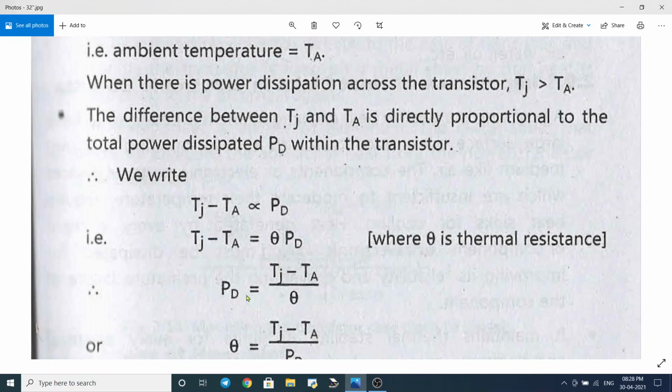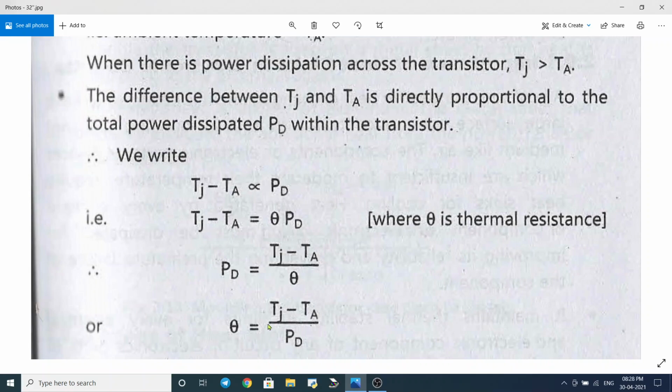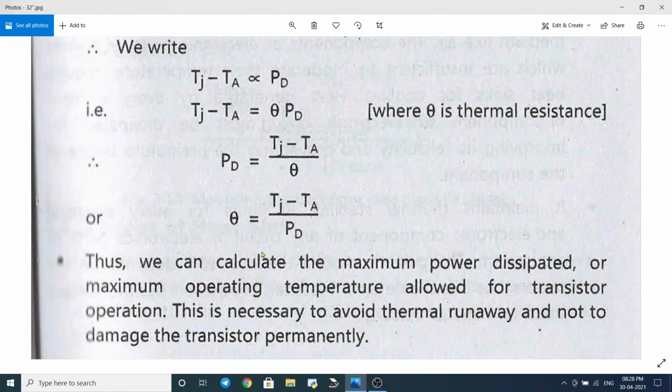So we can write Pd equals Tj minus Ta upon theta, or theta equals Tj minus Ta upon Pd. These are the important equations.